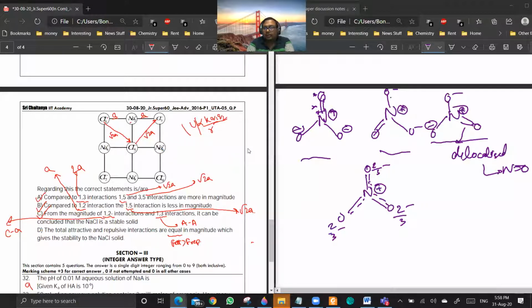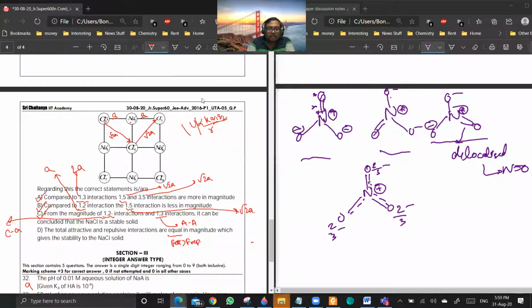So a lattice of ions will stay together only when the attractive interactions dominate over the repulsive interactions. Attractive interactions are cation-anion interactions, and repulsive interactions are anion-anion. So you see, it is attracting all the cations in the lattice at the same time, and it is repelling all the anions at the same time. Okay. Yes, sir. Writing the equations would be very complicated even from a physics point of view, so we don't write it. Are you getting my point? Yes, sir. Okay. Please explain option A and B also.